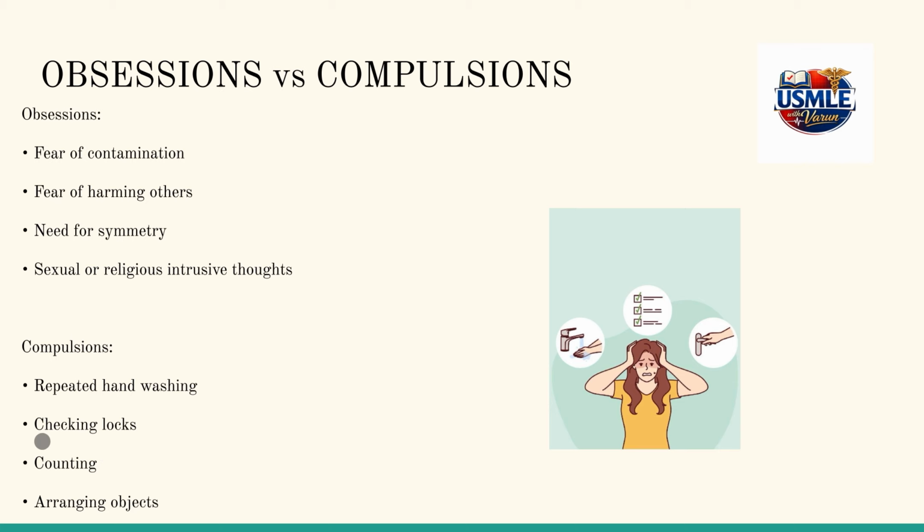So these are the different kinds of examples. Obsessions include fear of contamination, fear of harming others, always needing symmetry in whatever they come across, and sexual or religious intrusive thoughts. Compulsions include repeated hand washing, checking locks, counting numbers, and arranging objects.